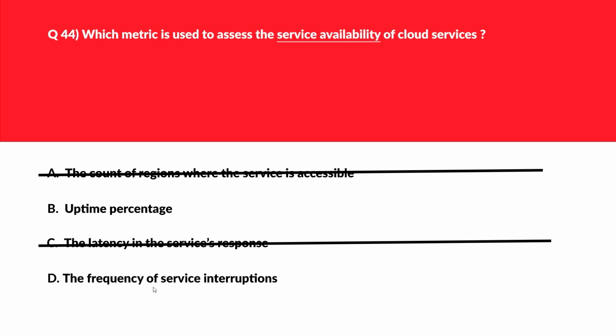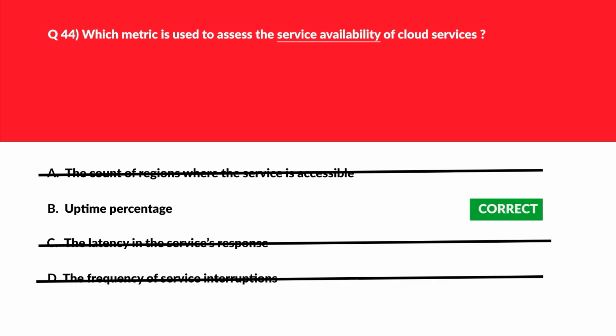Let's look at option D. D says the frequency of service interruptions. Service interruption is the duration of downtime that affects availability, not just the count of incidents. Therefore, again, incorrect choice. Let's lock option B, uptime percentage, as the correct answer.